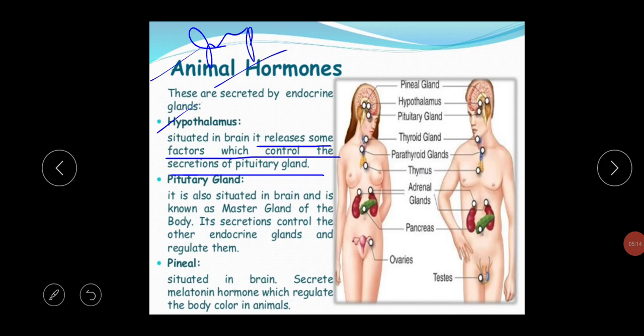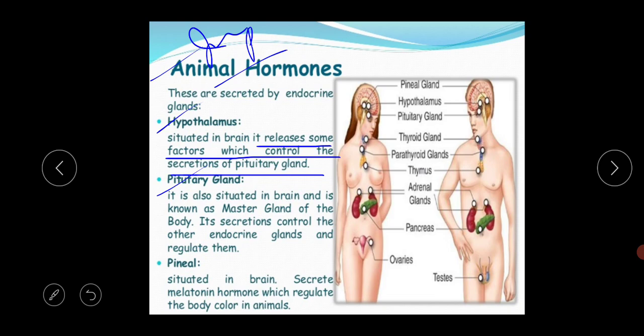Okay, apart from the pituitary gland, the hypothalamus actually performs as the master gland, because the hypothalamus secretes some kinds of factors which control the secretion of the pituitary gland. So without the hypothalamus there will be no secretion of the pituitary gland. I am repeating again myself that without the hypothalamus there will be no secretion of the pituitary gland.